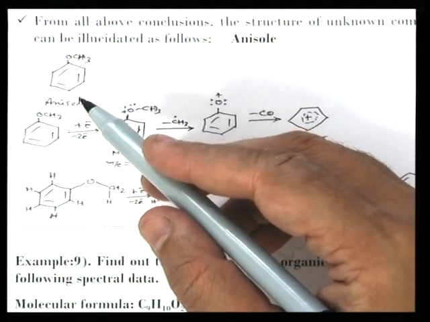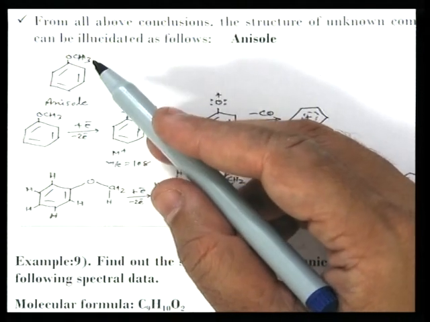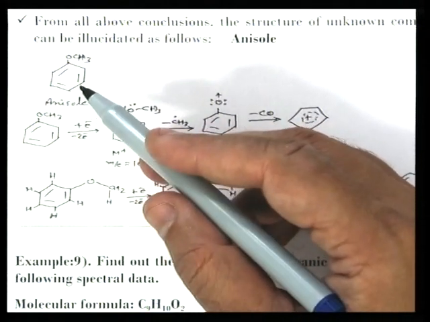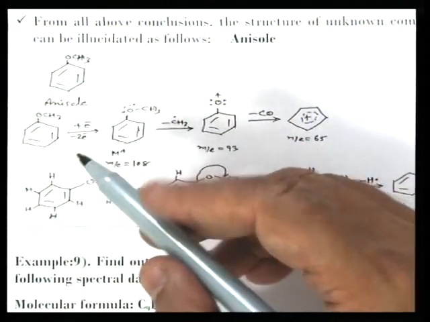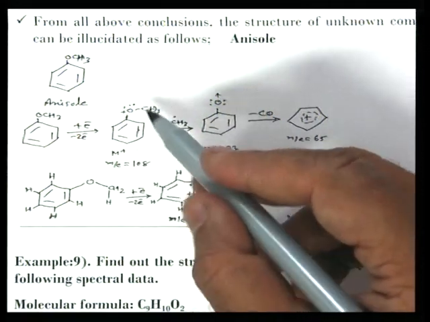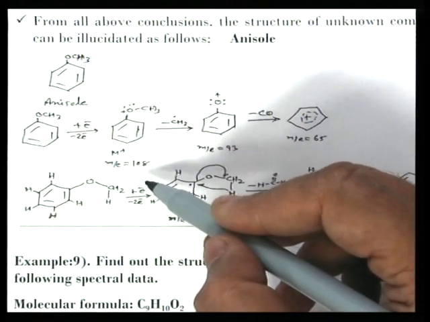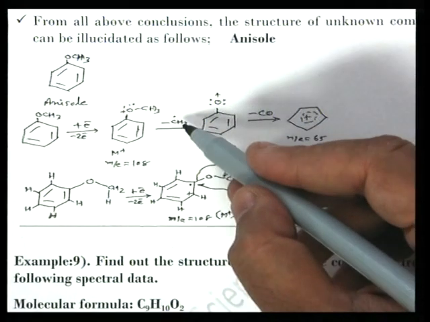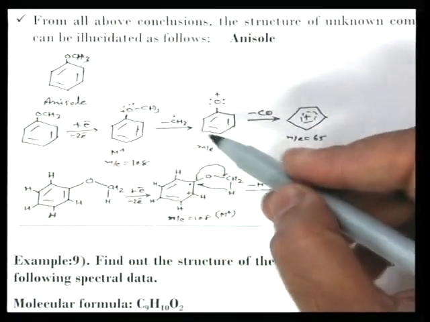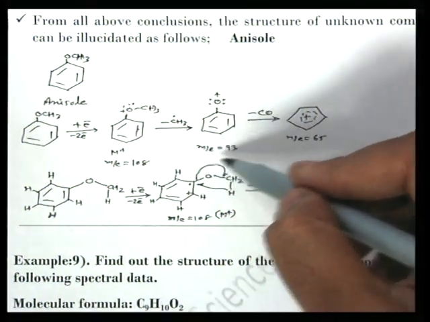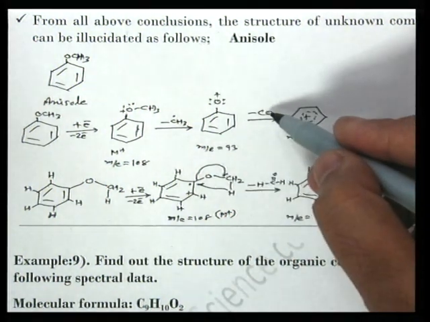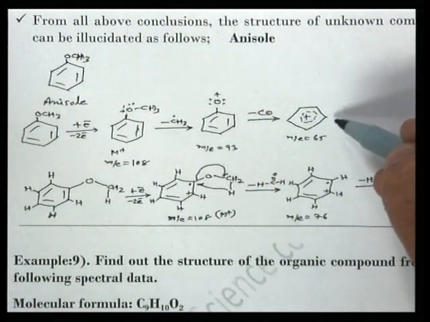So from all the above discussion, we arrive at the structural formula. It is anisole. So the compound is an ether with a phenyl ring, similarly an isolated methyl group singlet of 3 protons and 5 phenyl ring protons. So it is anisole. Now the fragmentation of anisole, the general aromatic ether we discussed in the last lecture. The molecular ion is produced at m/z 108, which loses a methyl radical by alpha cleavage. So this cation at m/z 93 loses a CO molecule to form m/z 65, C5H5+.